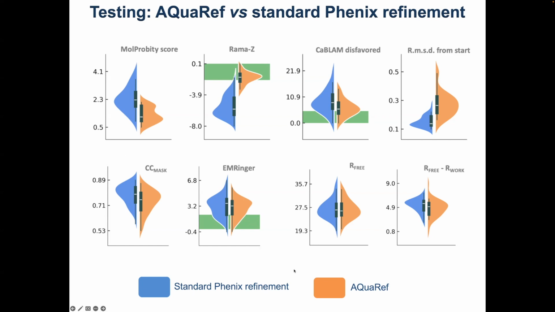While if you use QM-based methods for refinement, you get a better geometry at a slightly looser fit to the data, which means, again, we improve geometry dramatically at the expense of a slight worsening of this correlation coefficient, which translates into a clear statement that we reduce overfitting. And it's pretty similar for X-ray as well.